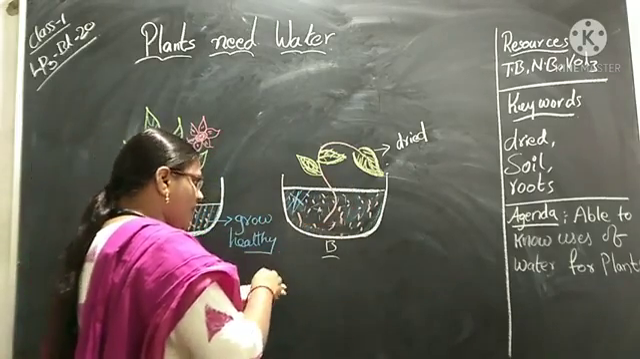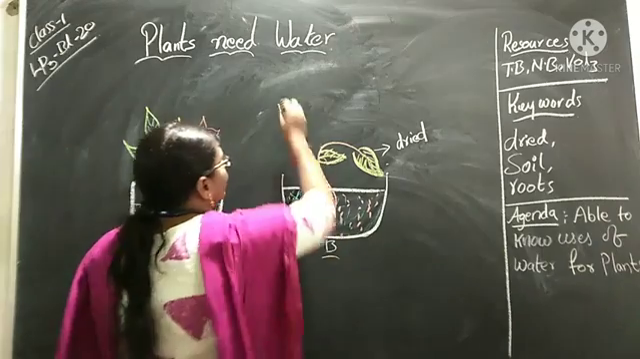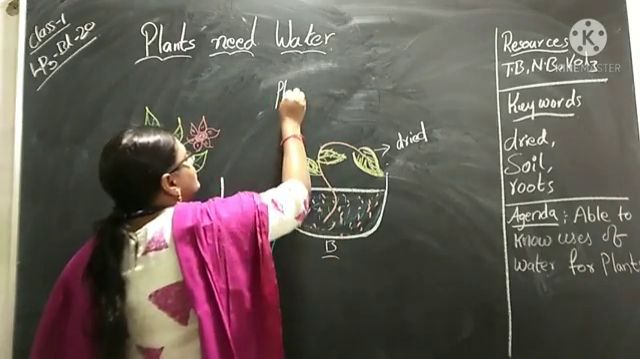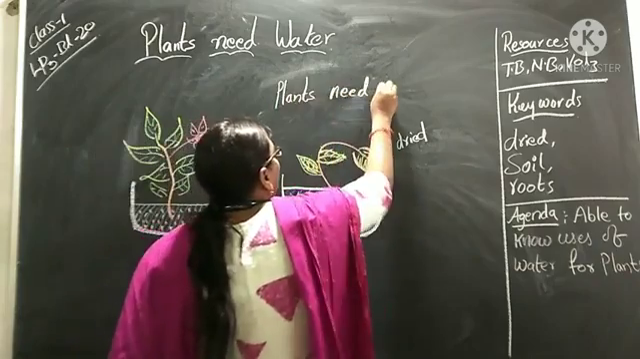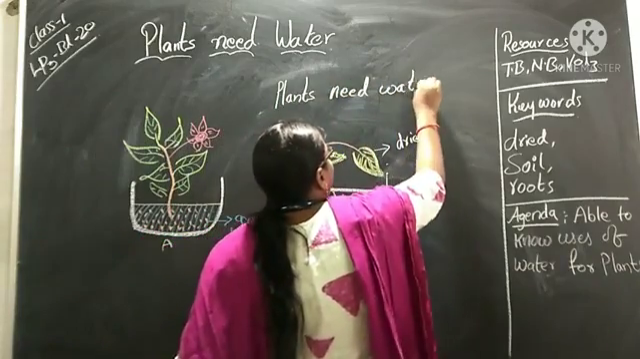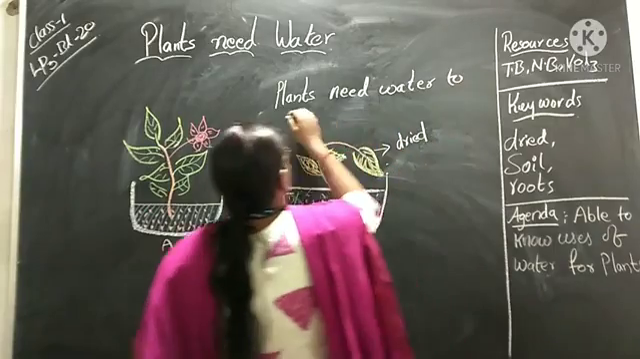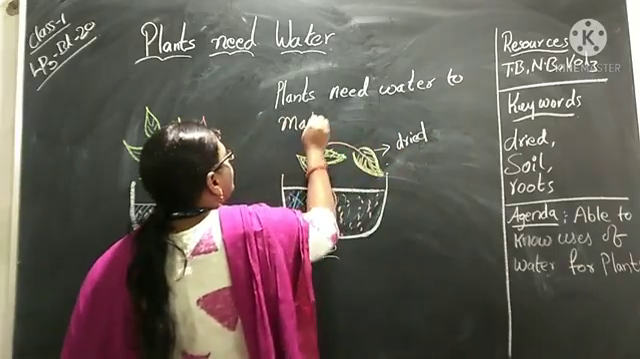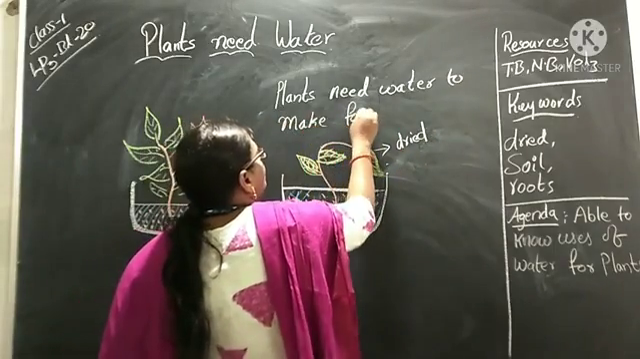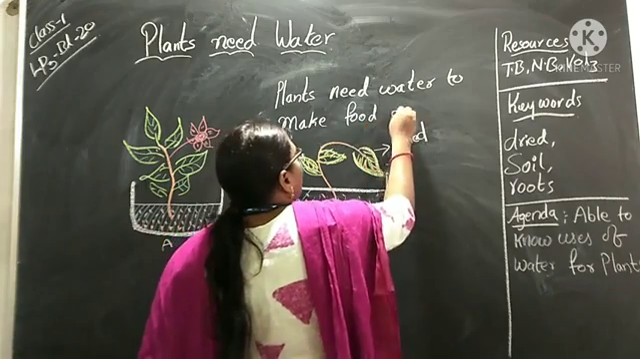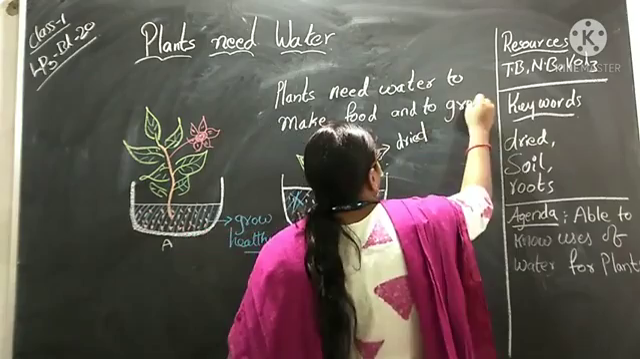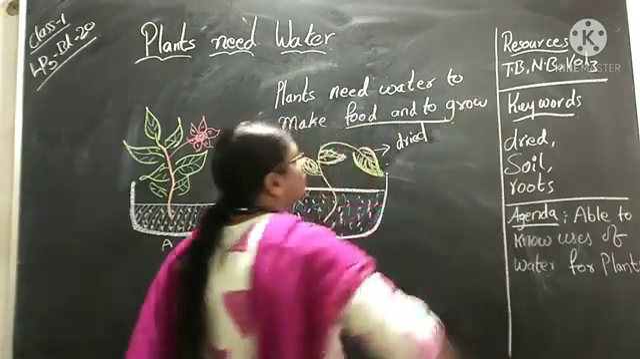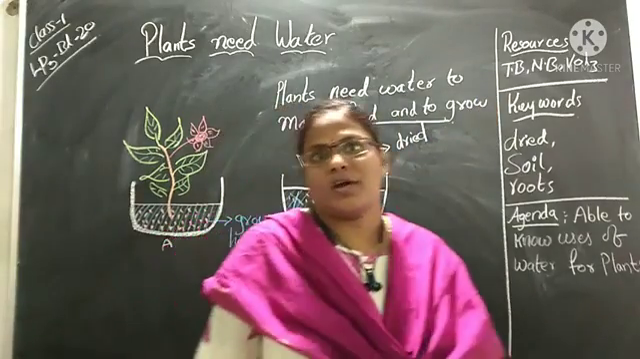So, what can we tell here? Plants need water to make food. Only food and to grow. Without water, we cannot. Okay.